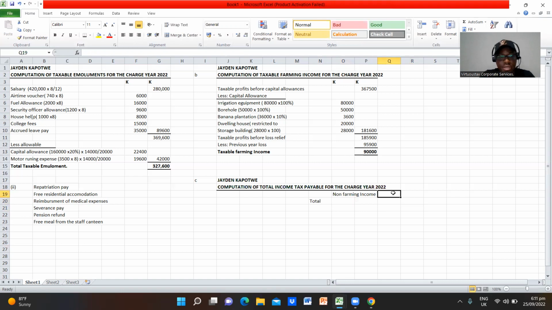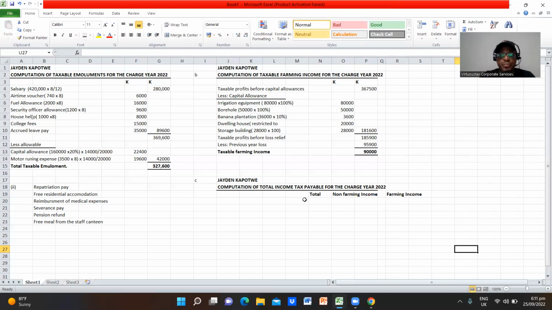I'll put these things in bold letters so that we can follow, so that we look a bit professional in the way we arrange things. As accountants, we arrange things in a certain order.